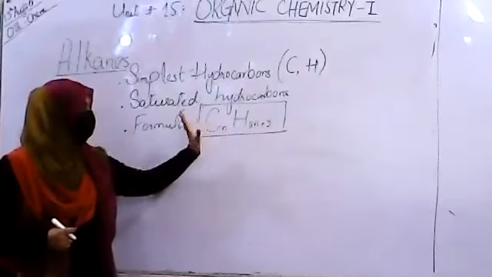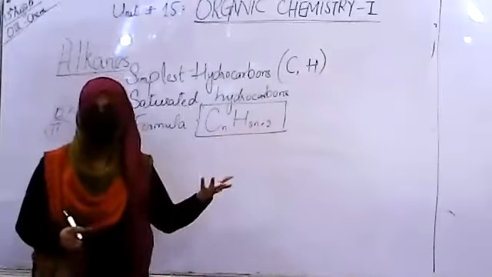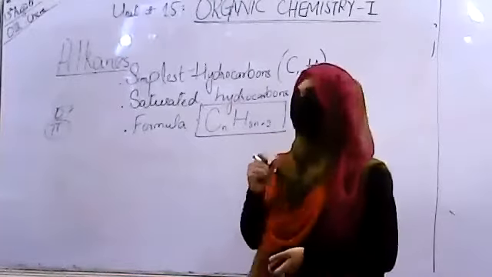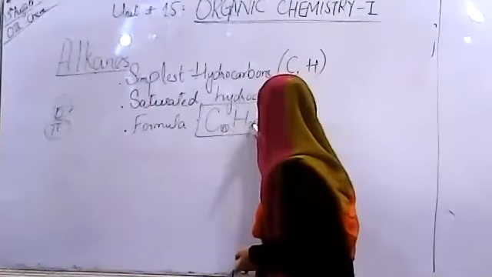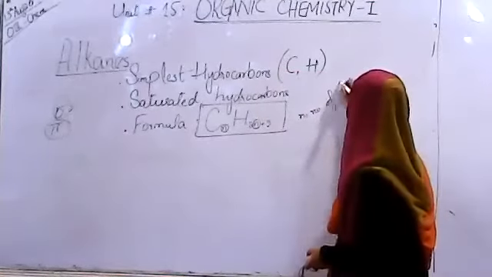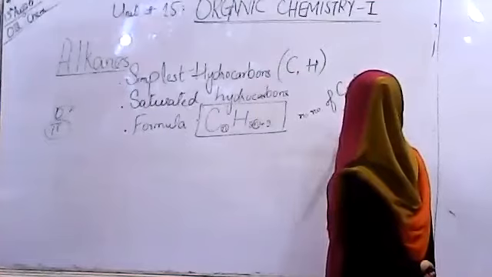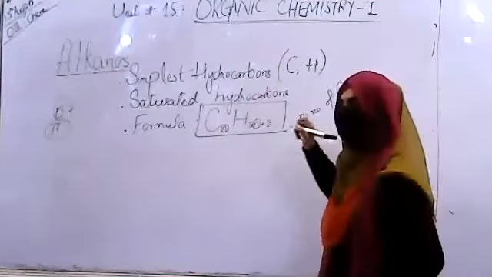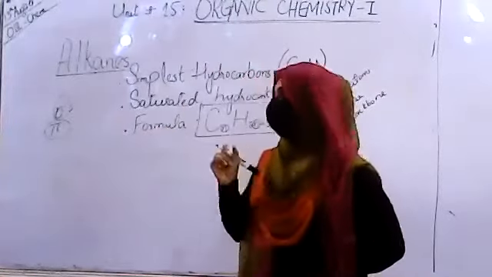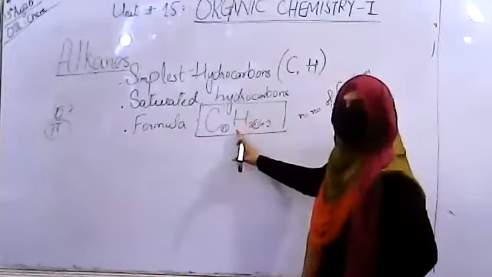Now, C is for carbon, H is representing hydrogen. The number 2 is a simple whole number, a natural number. The thing that is unknown or variable here is the alphabet n. n is the number of carbon atoms in the backbone of the alkane. So the number of carbon atoms is the thing that is fluctuating, and when the carbon number fluctuates, the number of hydrogen changes respectively.